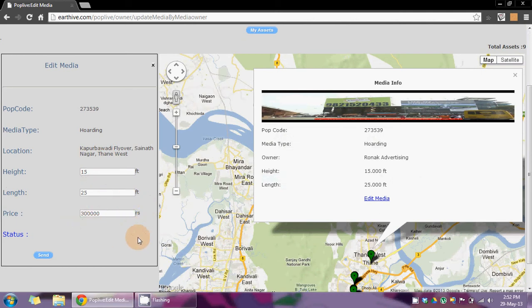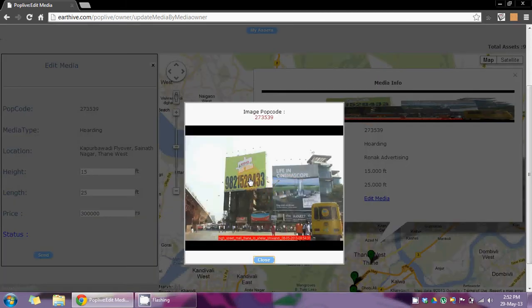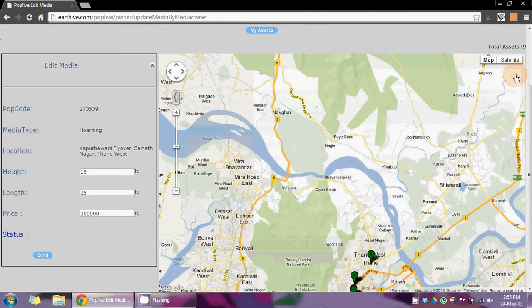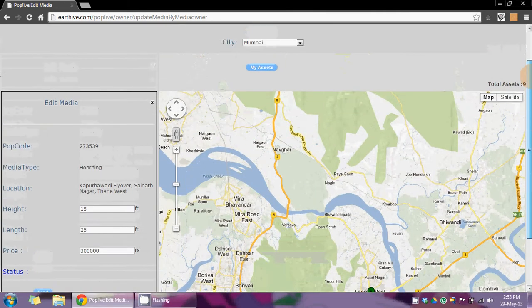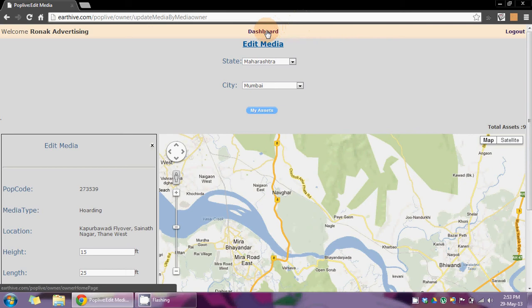In a short time we will be adding a function, add photo, which will enable the media owner to put his own photo in the media. For example, if he feels that this photo is not right, he can put his own photo of the media taken by himself. So this was the edit media function.